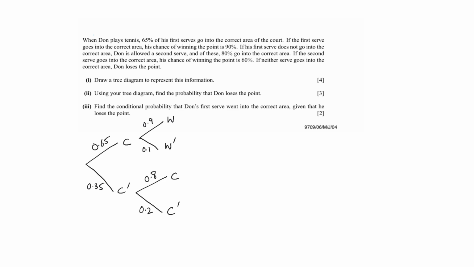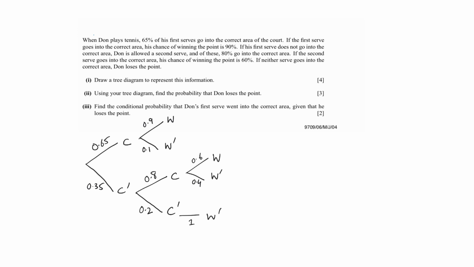If the second serve goes into the correct area, he either wins or does not win. The probability of winning is 0.6, therefore the probability of losing is 0.4. And if both serves do not go into the correct area, then he loses for sure. No arguments on that, he will lose the point.